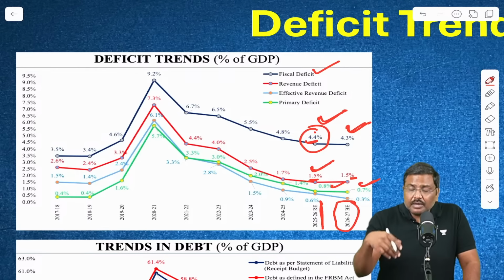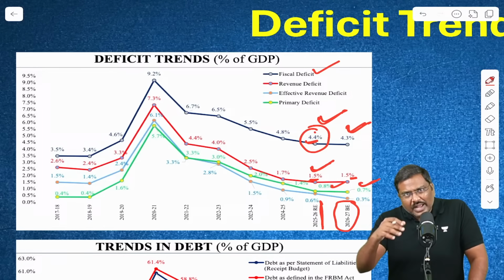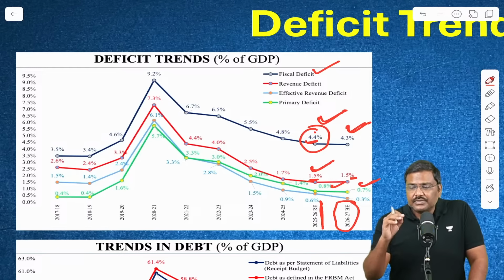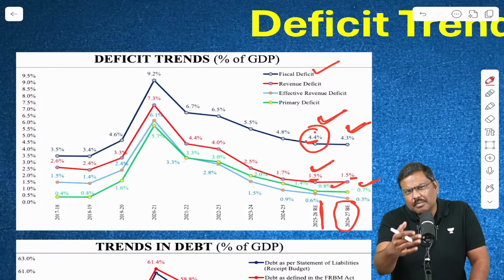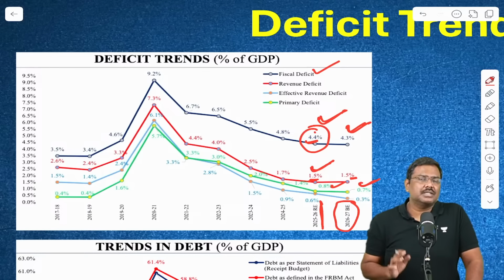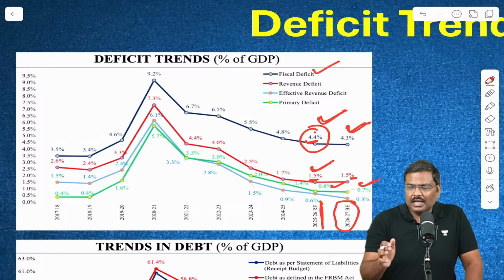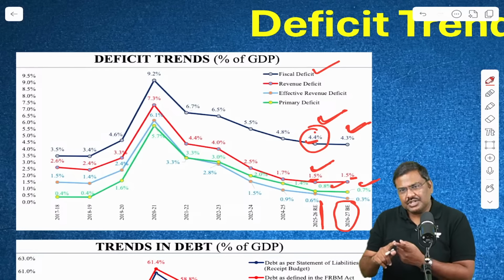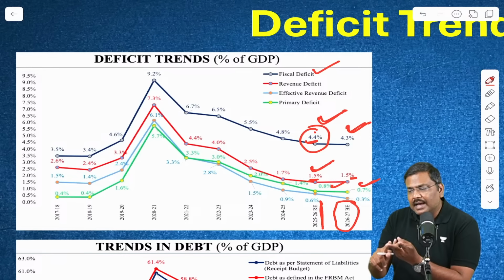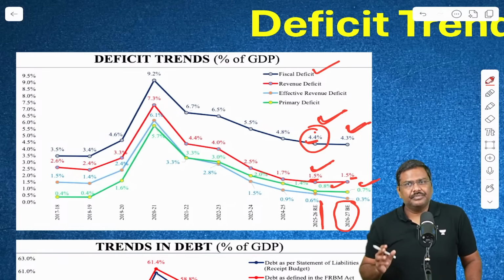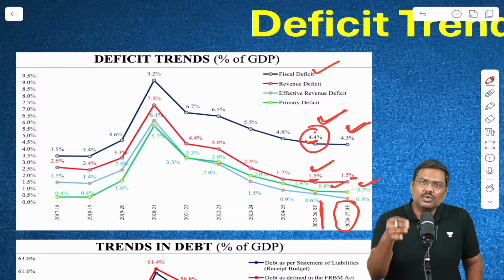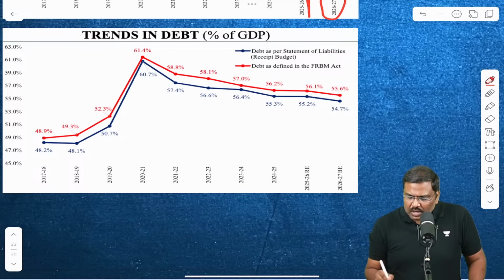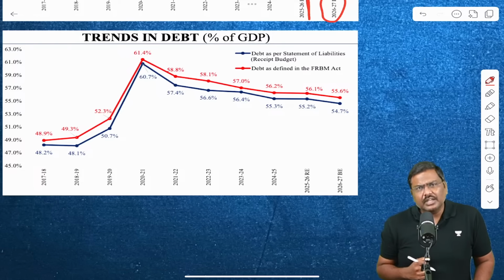If you ask me, sir, should I remember all of this data? My suggestion, focus on fiscal deficit. Just focus on fiscal deficit. You don't have to remember all the types of deficit numbers. Concept wise, yes. Remember all the concepts associated with deficits. But number wise, my suggestion, debt to GDP ratio as well as the fiscal deficit. These are the two most important indicators. Questions can be asked in the prelims as well as mains examination. So what about the debt? What about the debt of the union government?